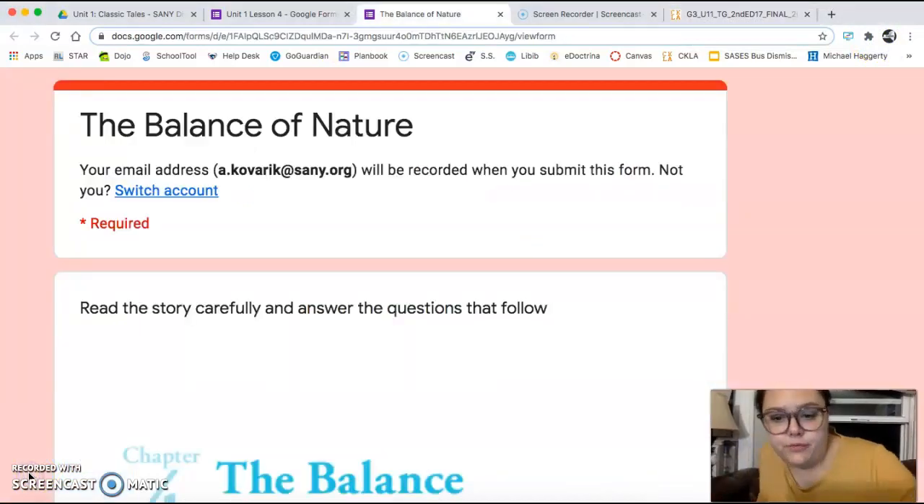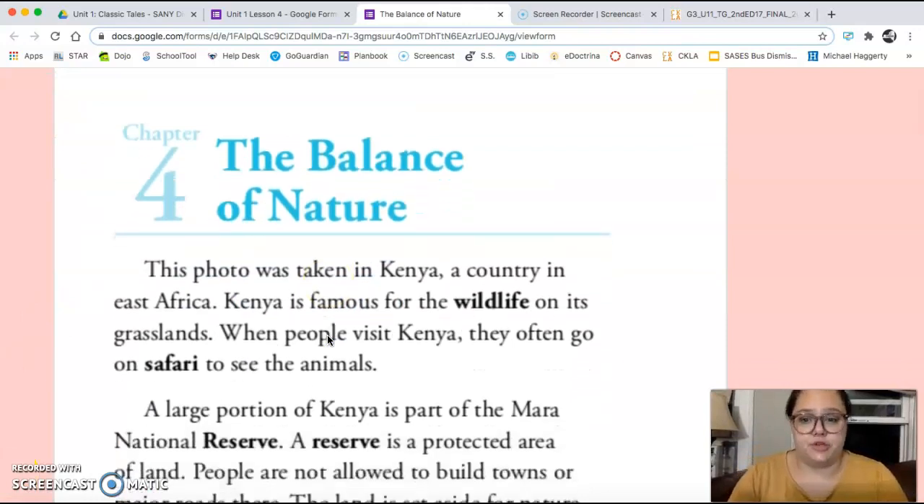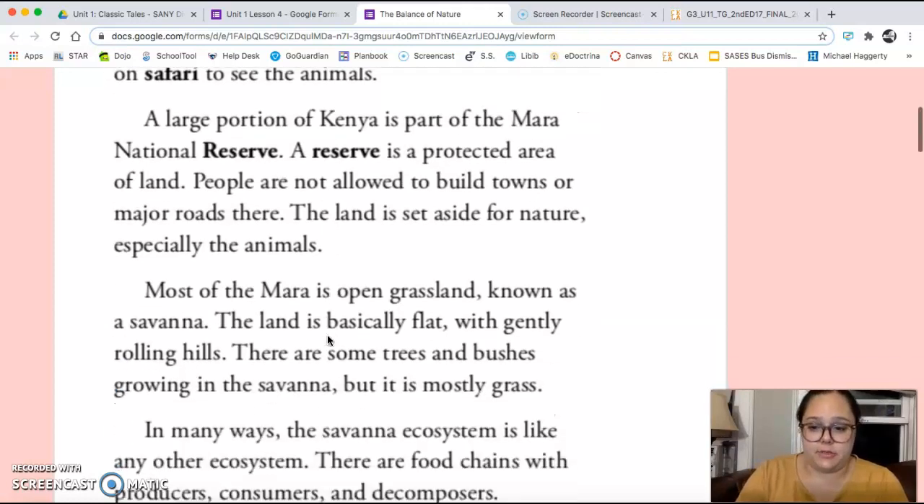So we are going to read chapter 4 today, and that is called The Balance of Nature. This photo was taken in Kenya, a country in East Africa. Kenya is famous for the wildlife on its grasslands. When people visit Kenya, they often go on safari to see the animals. A large portion of Kenya is part of the Mara National Reserve. A reserve is a protected area of land. People are not allowed to build towns or major roads there. The land is set aside for nature, especially the animals.